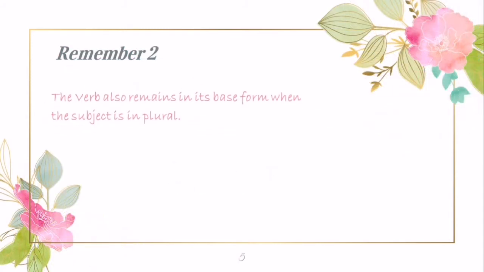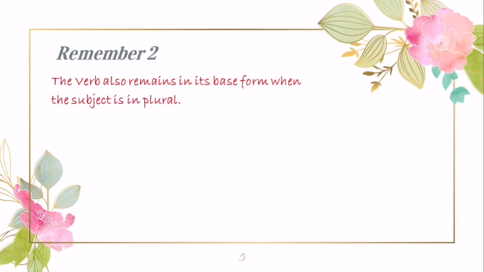Remember too, the verb also remains in its base form when the subject is plural. They love to eat burgers, they paint pictures. Here the verbs love and paint are in their base form as the subject is plural, that is they.